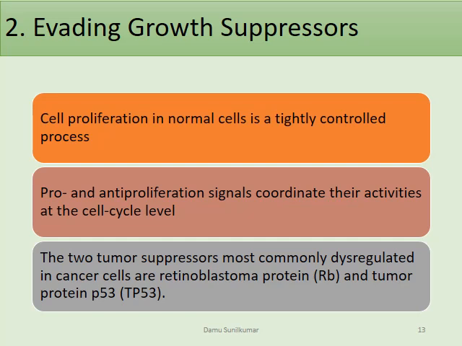Now the second hallmark of cancer that we'll be discussing is evading growth suppressors. Cell proliferation in normal cells is a tightly controlled process wherein the pro as well as the anti-proliferative signals are coordinated properly, and their activities at the cell cycle level are strictly under control. Now there are two tumor suppressors most commonly dysregulated in cancer cells, which are the retinoblastoma protein, RB, and the tumor protein, TP53.